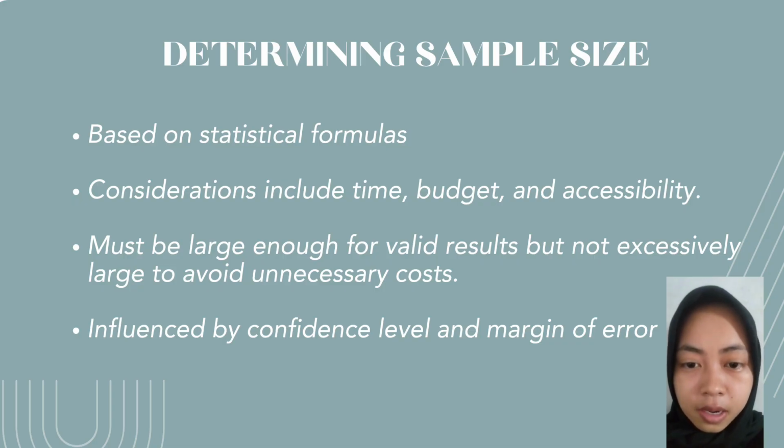Considerations include time, budget, and accessibility. Researchers must balance the need for a sufficient sample size with practical constraints such as the cost of data collection, the availability of participants, and the time required to complete the study.